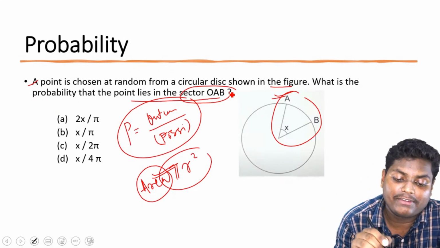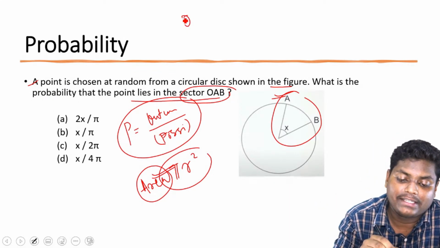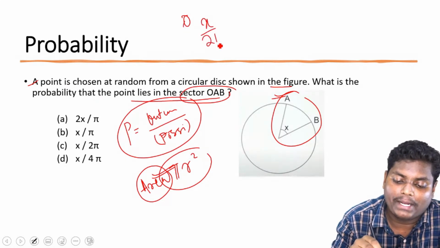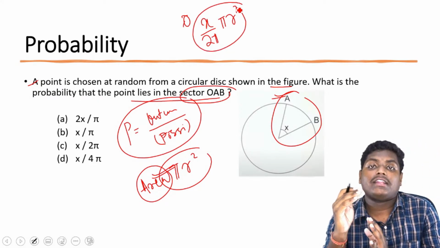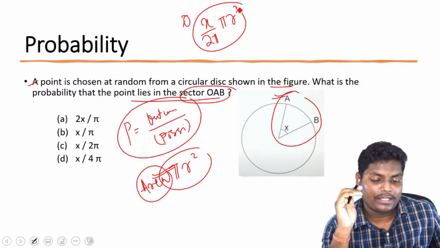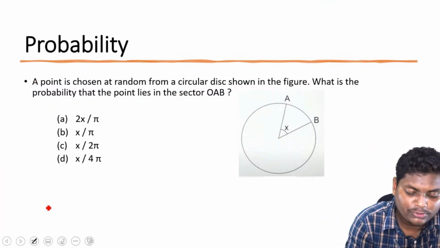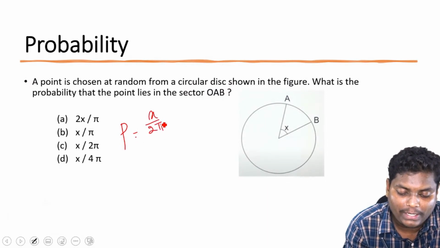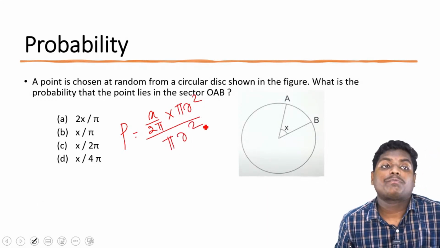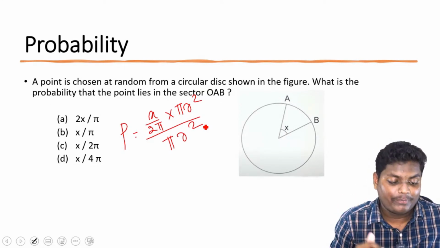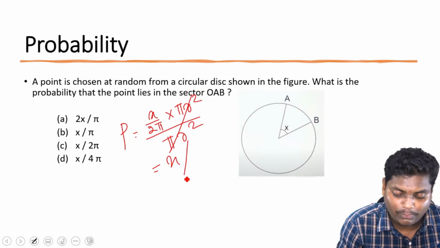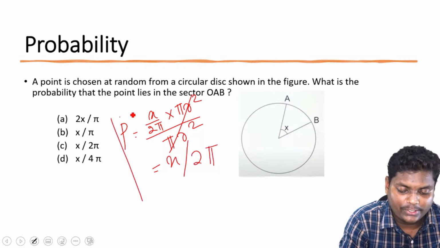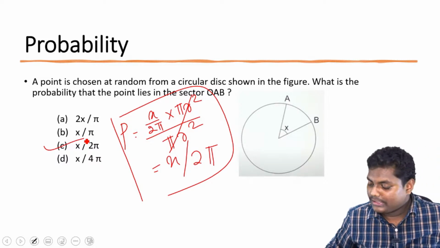The area of the sector is given by, if the angle is theta, here it is given x, so it is x upon 2 pi into pi r square. This is the area of the sector. So basically it is the given angle divided by 2 pi, multiplied by pi r square. So how will we find the probability? Probability is equal to x upon 2 pi into pi r square divided by the total area, which is pi r square. So we get the probability to be x upon 2 pi. So option C is correct.